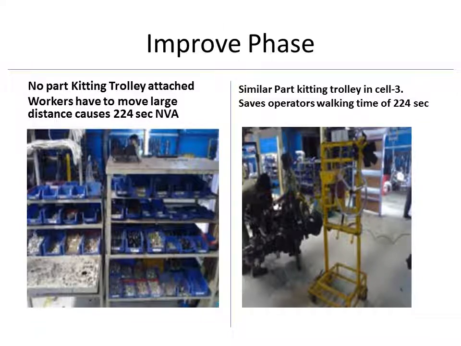The image at the right side shows the part kit trolley system, where all the required components can be attached to this trolley and the walking distance of the workers can be saved. The part kitting trolley system is implemented in cell 3. Similar implementation in cell 5 will save some non-value added time of 224 seconds.